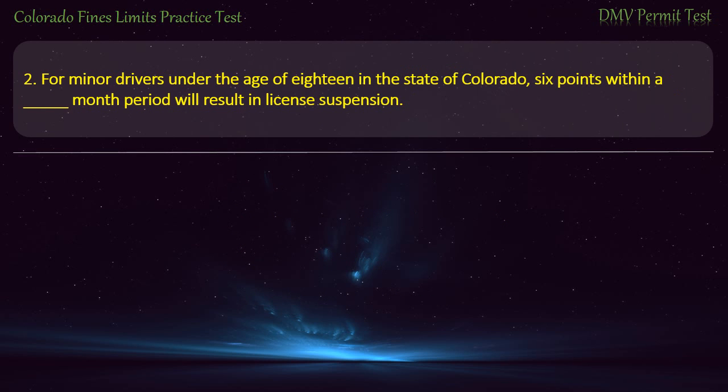Question 2. For minor drivers under the age of 18 in the state of Colorado, 6 points within a month period will result in license suspension. 24. 12. 6. 18. Answer. 12.